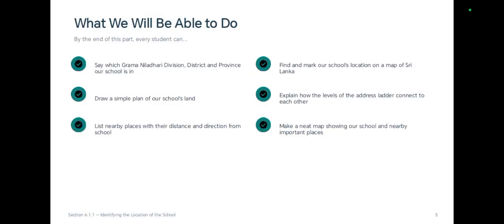By the end of this part, you will be able to say exactly which division, which district, and province our school is in. You will also learn to mark our school on a map, draw a simple plan of our school, and even show how far away and in which direction nearby places are from us. For example, you might write, the bus stand is about 500 meters to the north of our school. Like that, you can exactly tell the distance and the direction of a certain place.